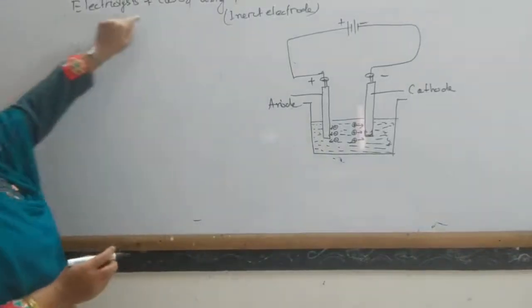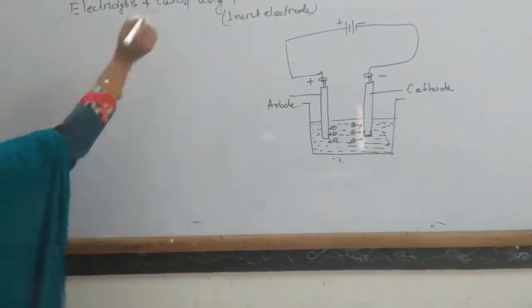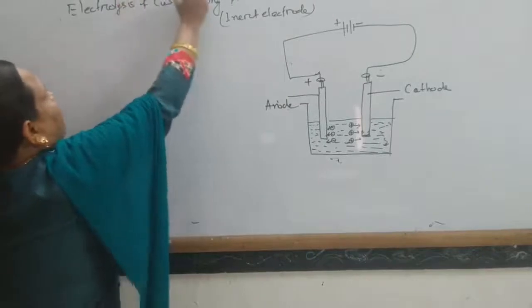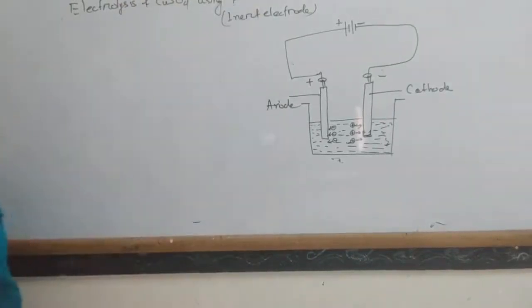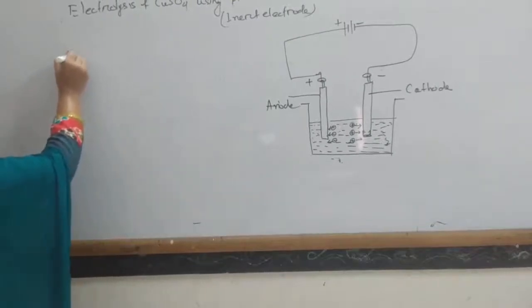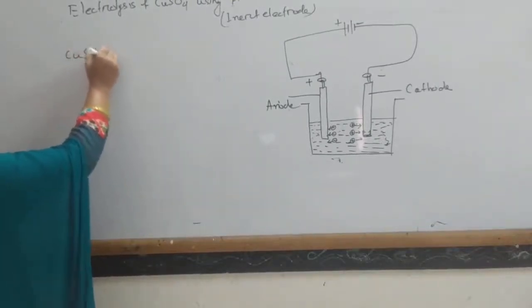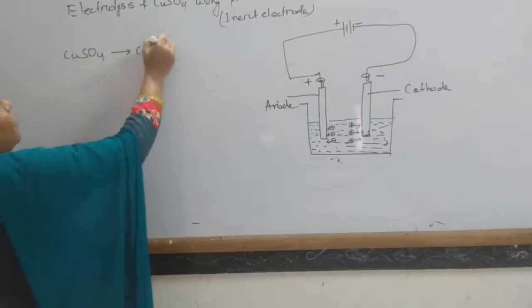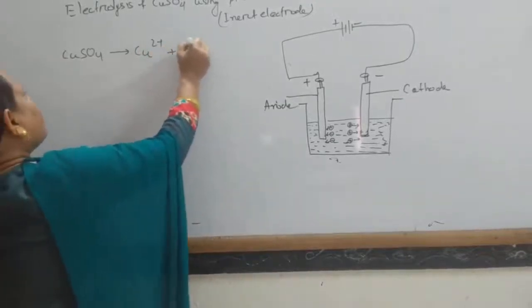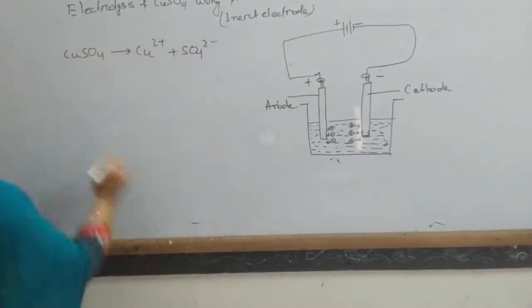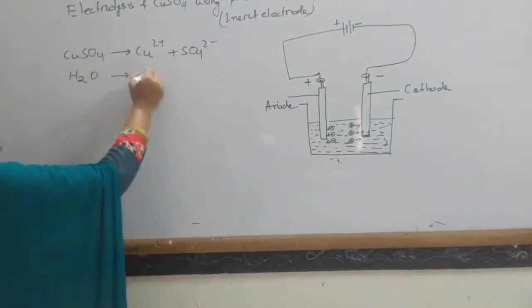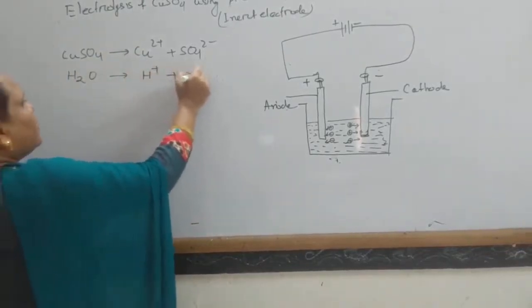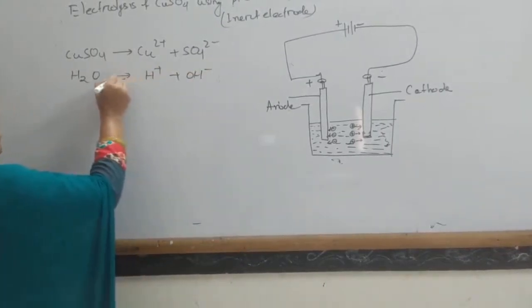Okay, so electrolysis of copper sulfate solution using platinum electrode. Look here, copper sulfate CuSO4 gives Cu2 plus and SO4 2 minus, and there is also water, which gives H plus and OH minus.